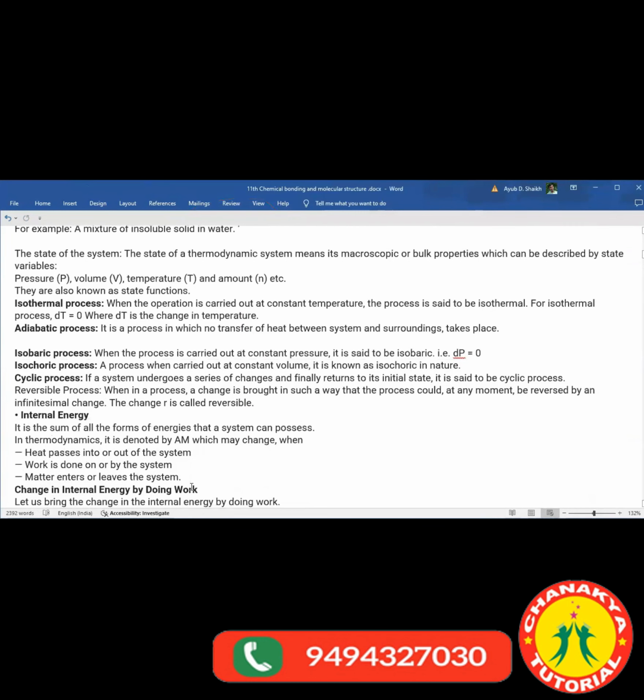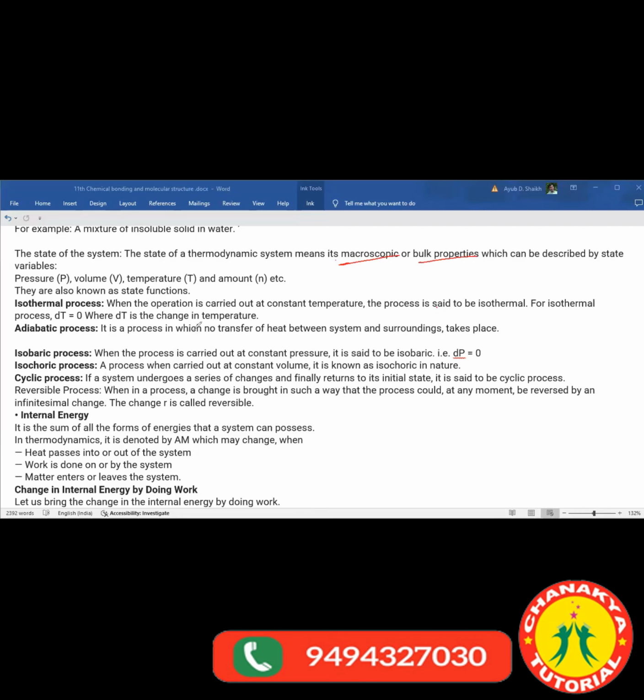The states of system is given to you. See what this is, the states of a thermodynamic system. It means its macroscopic or bulk properties, which can be described by state variables. They are also known as state functions, right?